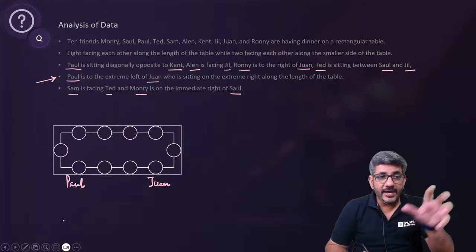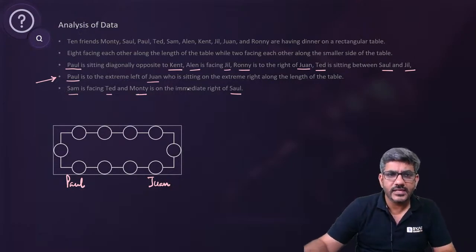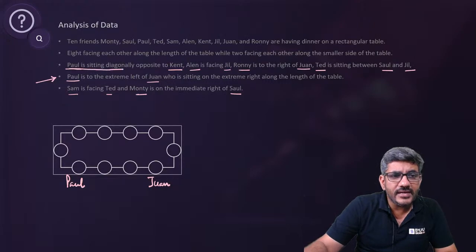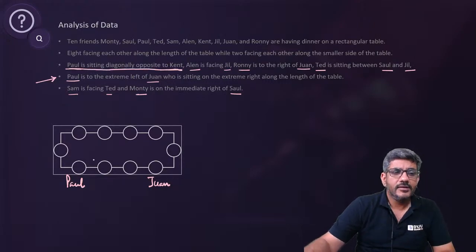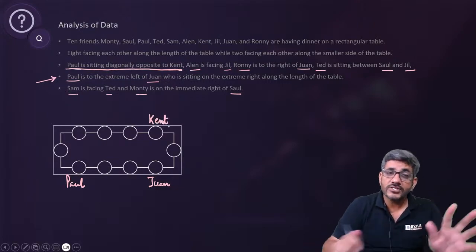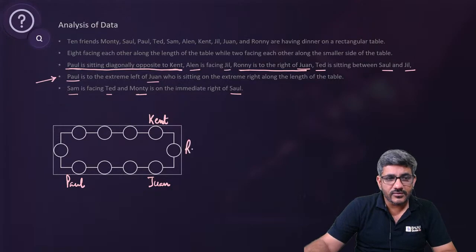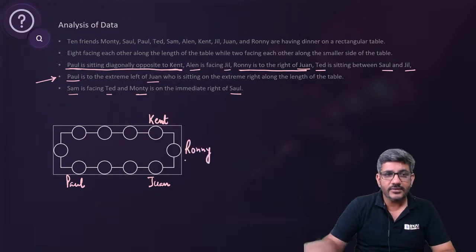Now just find out Paul and Juan anywhere. कहीं भी इनके बारे में जहां जिक्र हुआ हो, जैसे Paul is sitting diagonally opposite to Kent. So Paul is diagonally opposite to Kent, so Kent should be here. Now anything related to Paul, Juan or Kent जहां भी मिले देख लीजिएगा. Now it says Ronnie is to the right of Juan. So Ronnie is to the right of Juan, तो इसका मतलब Ronnie यहां पर है.